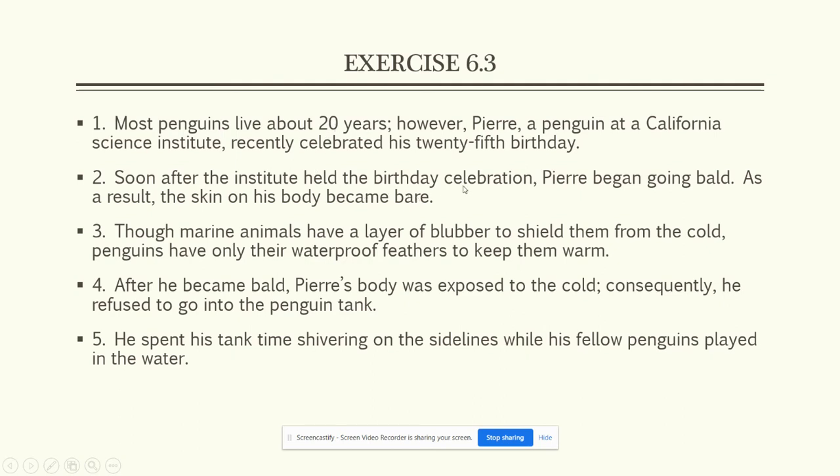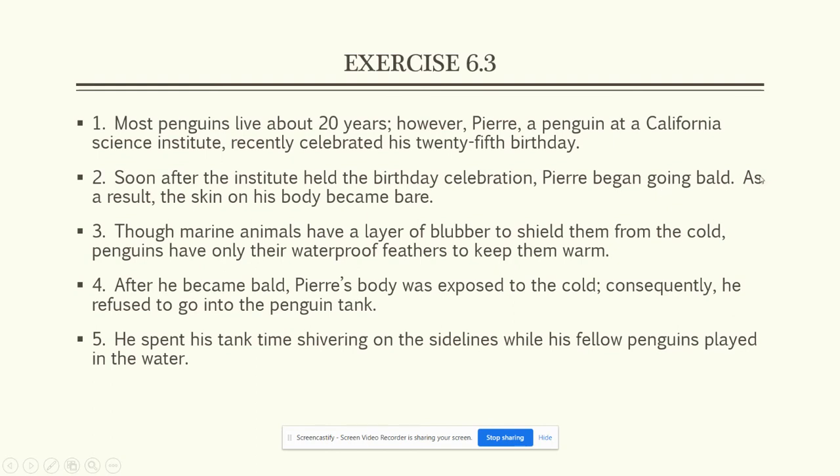Number 2, they're not italicized. You just have to pick up the words. But let's see. Soon after the Institute held the birthday celebration. Soon is just a plain old adverb, but after, is it a preposition or subordinator? Let's see what follows it. After the Institute, and then there's a verb, and it looks like a whole clause. So after is a subordinator.